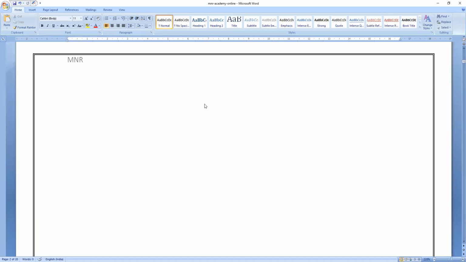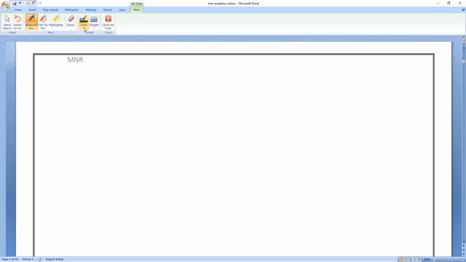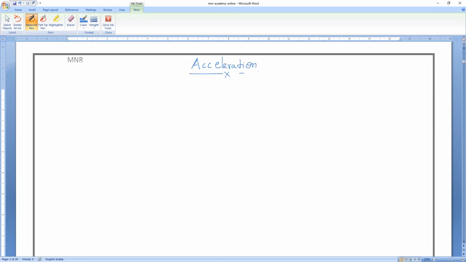So everybody keep reading. The next concept which we are going to study is acceleration. Take whatever pen I want. I like this pen. Let us write. So the next concept which we are going to see is acceleration. Let us understand what is acceleration.